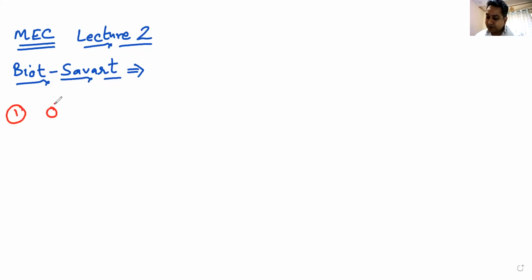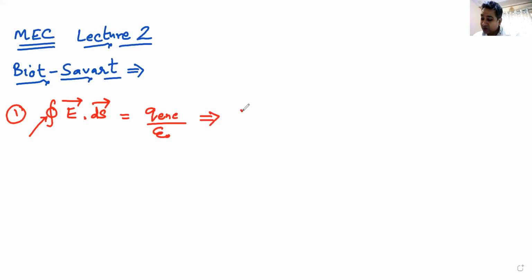Number one equation is integral of E dot ds over a closed surface. This round sign on the integral means it is over a closed surface. I told you what is a closed surface, what is an open surface. The surface integral of electric field over a closed surface is always equal to charge enclosed by the surface divided by epsilon naught. This is known as Gauss law for electrostatics. Yes or no? Do we know this Gauss law of electrostatics? Yes, sir.